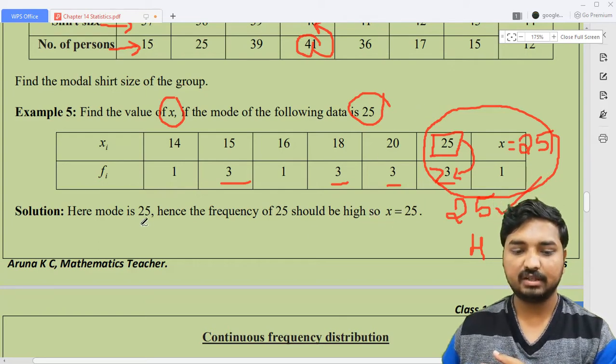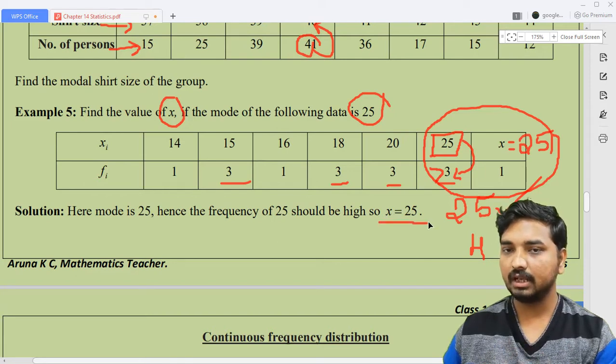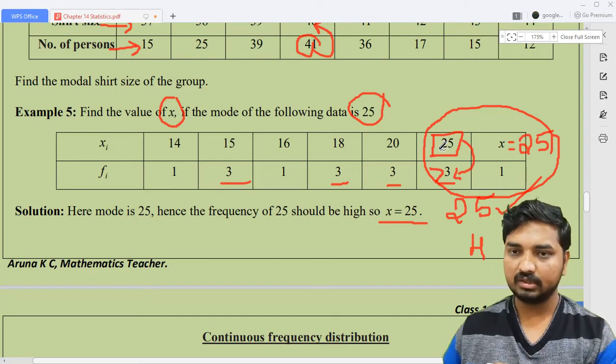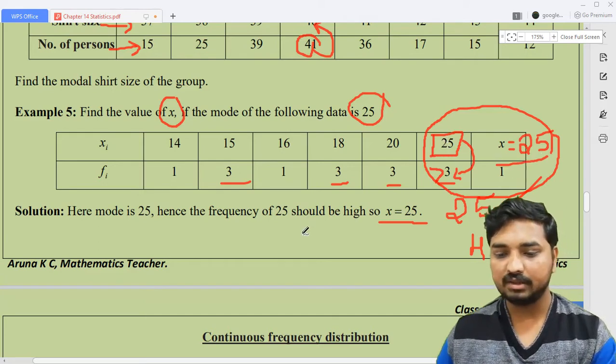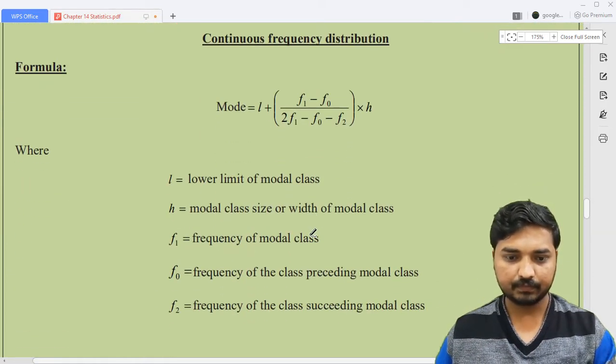So that's why it is better to treat x is equal to what? 25. If we choose any other number, we can't say 25 as a mode. So that's why it is better to take x is equal to 25, and the answer is 25.